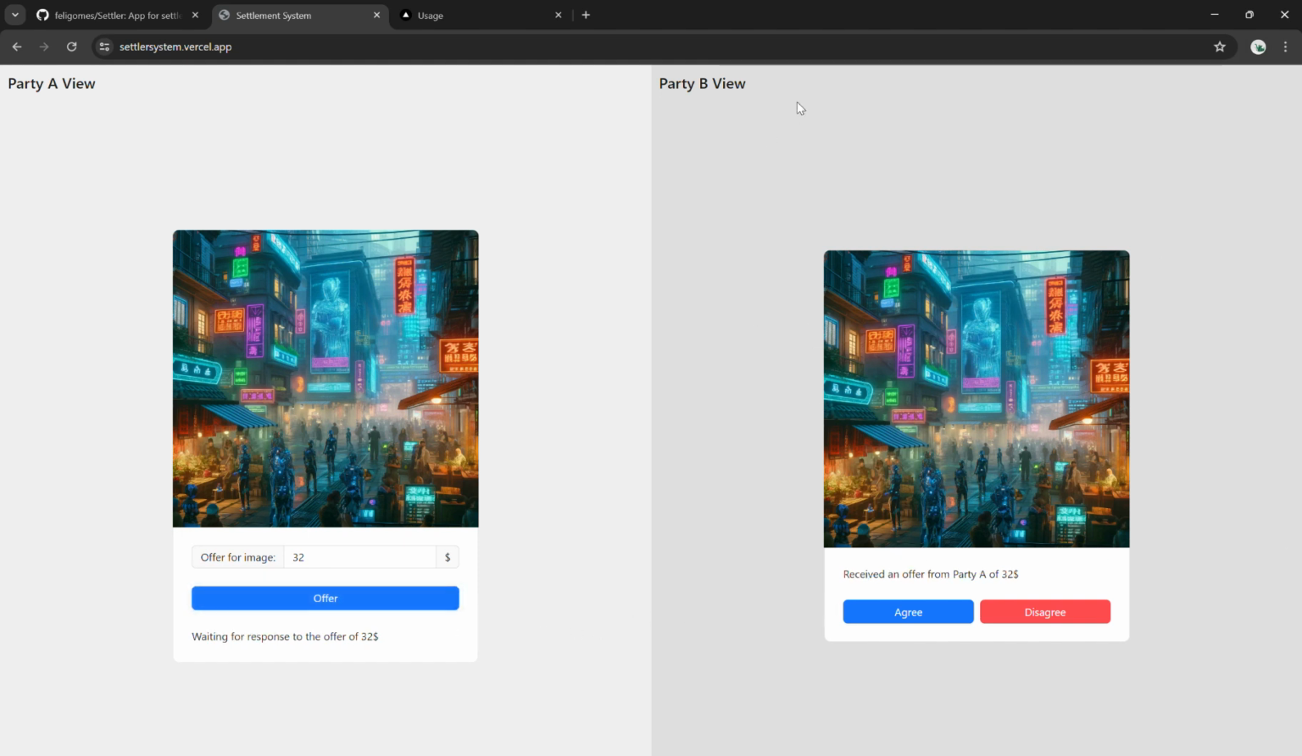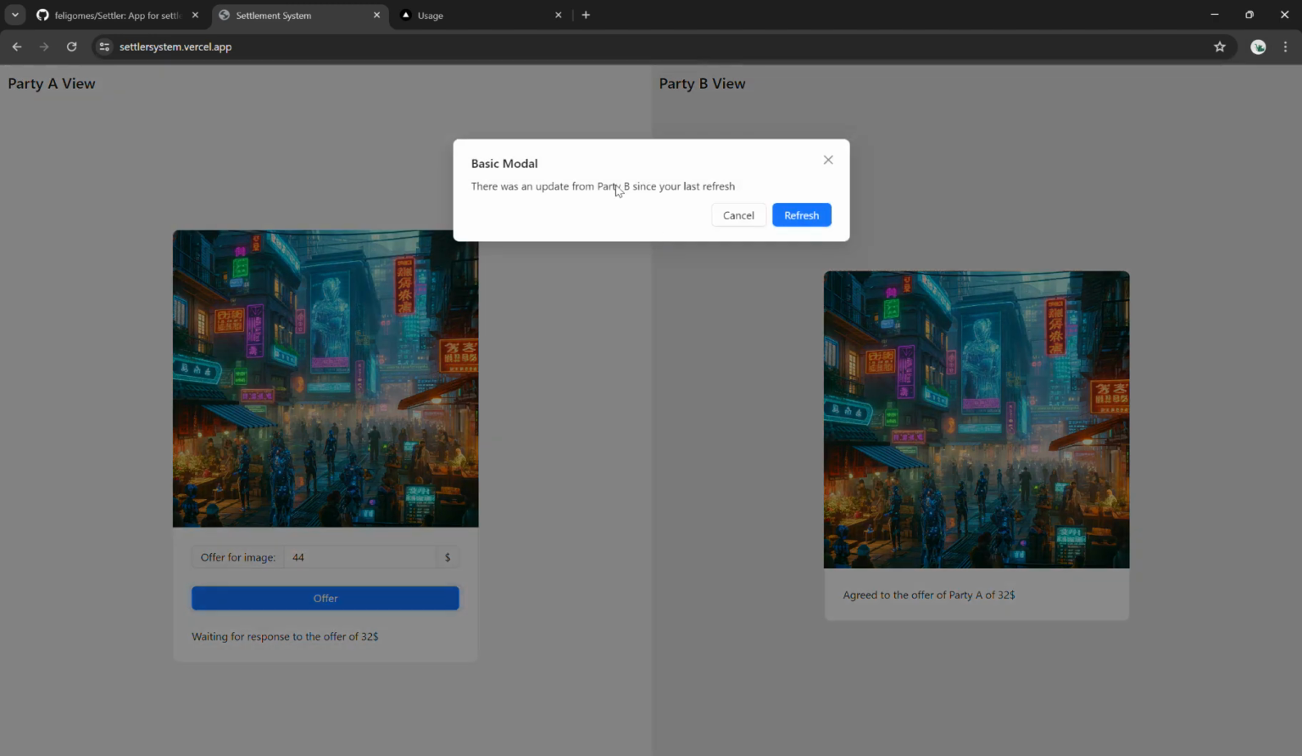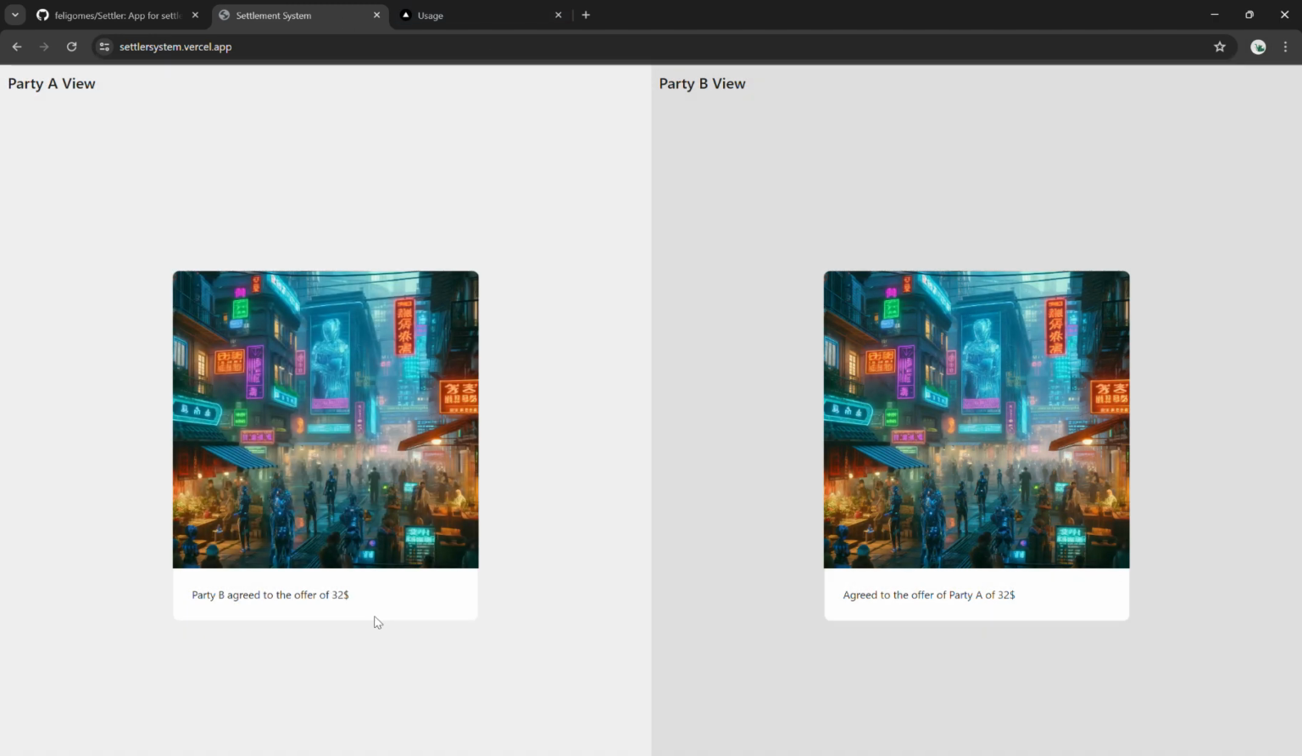Now, again, we can see that party B always receives the updates in real time, and this time the user is going to agree because the price seems like a fair value. The moment he agrees, the options of the buttons disappear because there isn't anything more that the user of party B can do. And if the user of party A tries to offer a new value, he will get the message, and if he clicks on refresh, again he gets the notification that the user of party B agreed on the price.